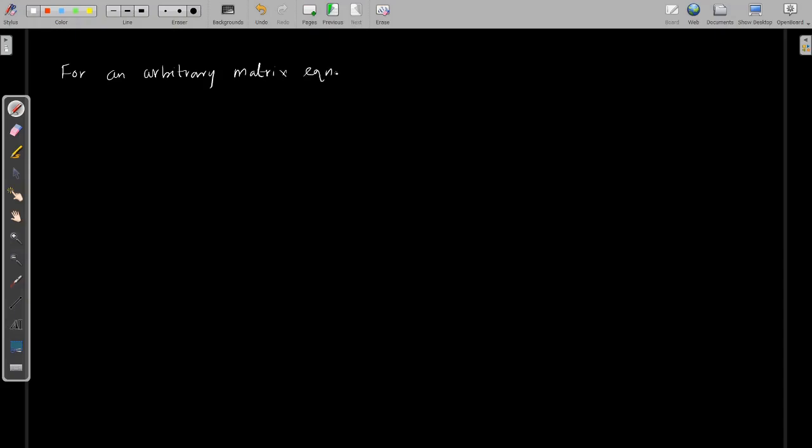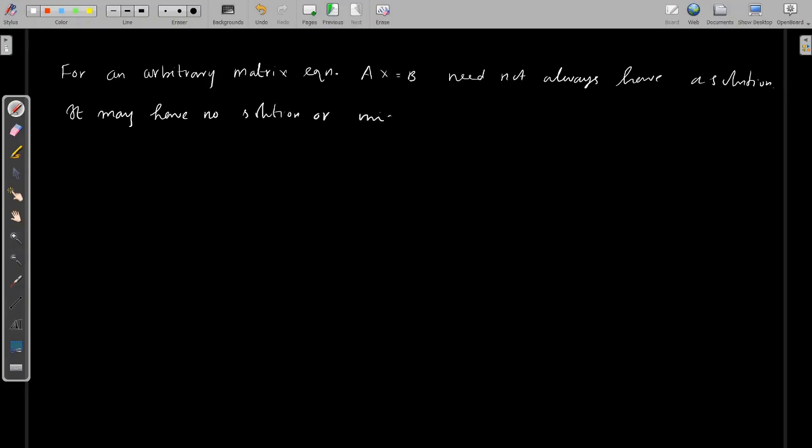Now we consider an arbitrary system. It need not be 3 by 3 or any other typical order. You consider an arbitrary system Ax equal to B, then this Ax equal to B need not always have solutions. It may have no solutions, a unique solution, or infinitely many solutions. So next we classify the behavior of the solutions of this Ax equal to B.